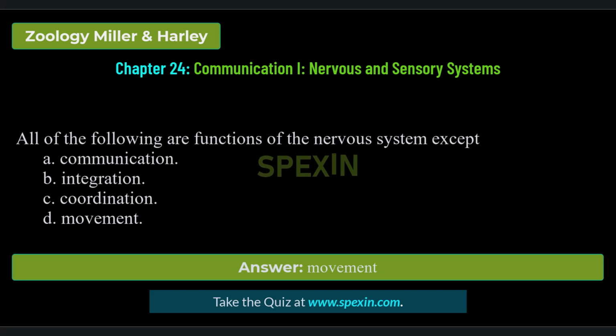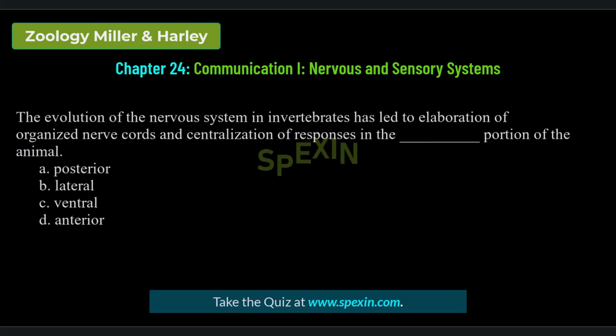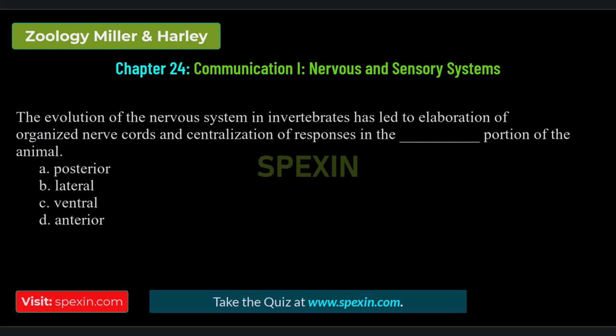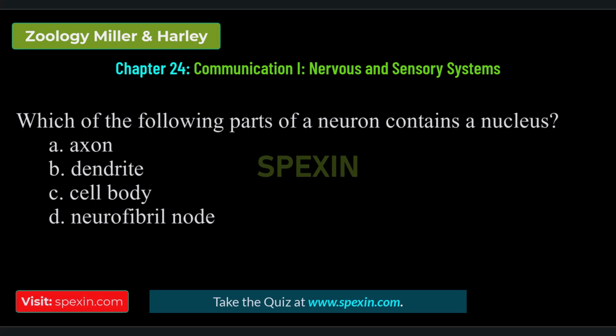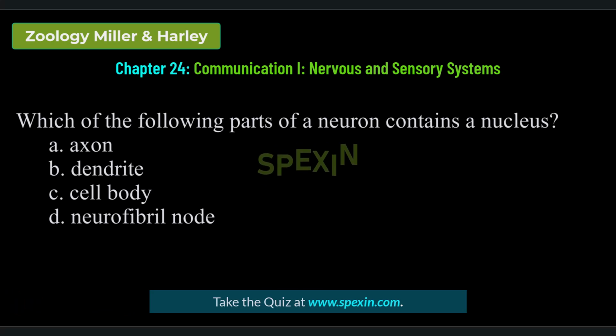Correct answer: movement. The evolution of the nervous system in invertebrates has led to elaboration of organized nerve cords and centralization of responses in the dash portion of the animal. Posterior, lateral, ventral, anterior. Correct answer: anterior. Which of the following parts of a neuron contains a nucleus? Axon, dendrite, cell body, neurofibril node.